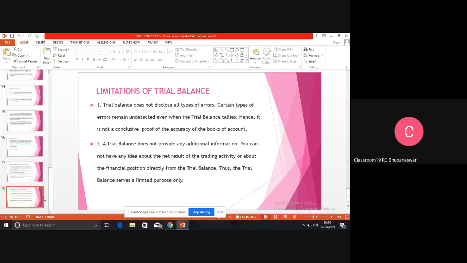It is a base upon which the financial statements, the profit and loss account and cash flow statement, stand. If there is no trial balance, then it is very difficult to prepare the profit and loss account and the balance sheet. And the main motive of financial accounting is to prepare the profit and loss account and balance sheet so that we can easily find out whether there is profit or loss.